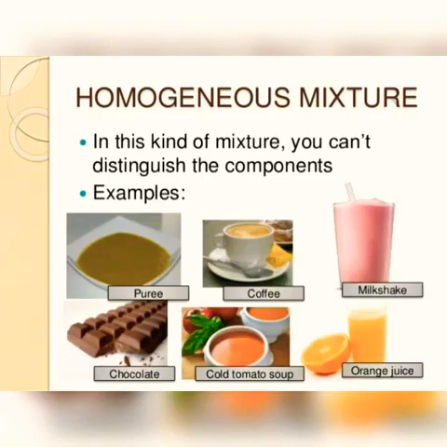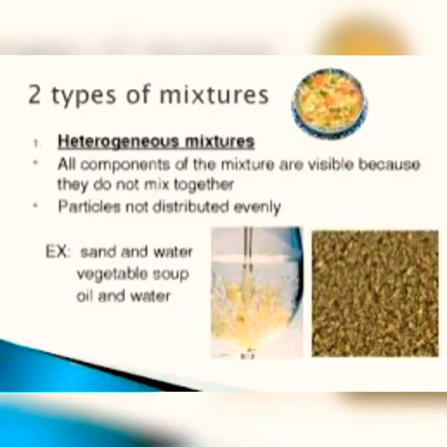In homogeneous mixture, particles are equally distributed so that you can't distinguish the components in it. Some examples given below are chocolate, orange juice, etc. In heterogeneous mixture, all components of the mixture are visible because they do not mix together. Particles are not distributed evenly. Example, sand and water, vegetable soup, oil and water.